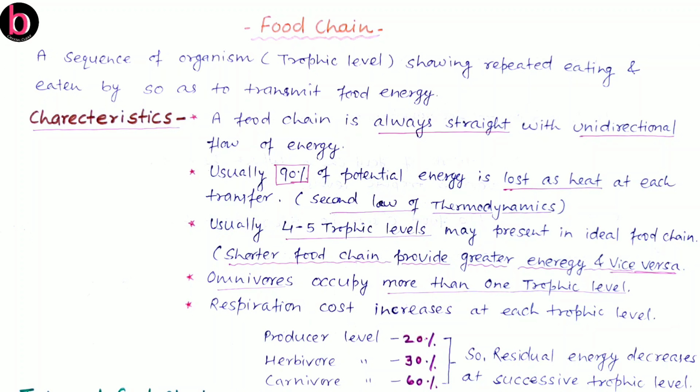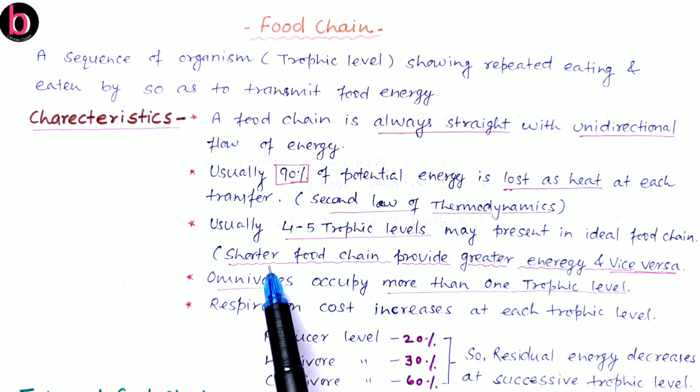When there is transmission or transfer of energy from one medium to another, from one trophic level to another trophic level, there are always losses. So the same thing is given here. Next, in a food chain there are ideally 4 to 5 trophic levels. We will discuss the reason why.